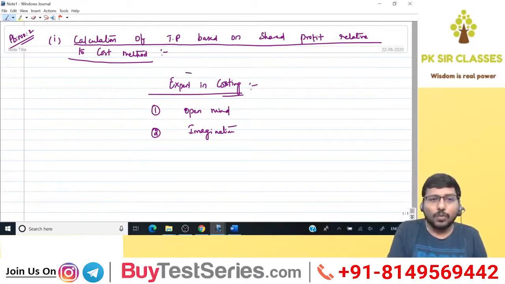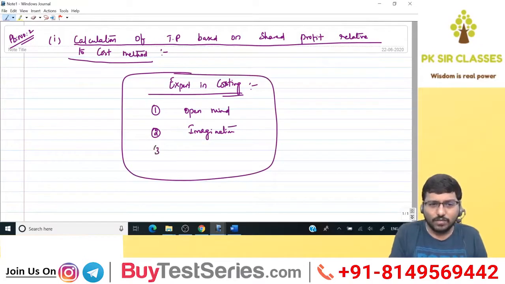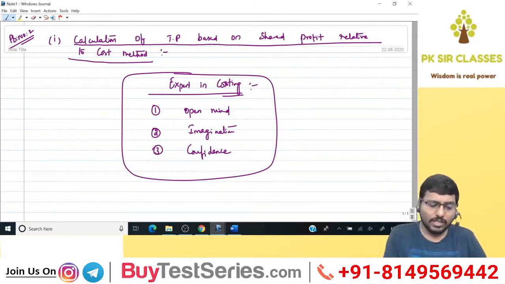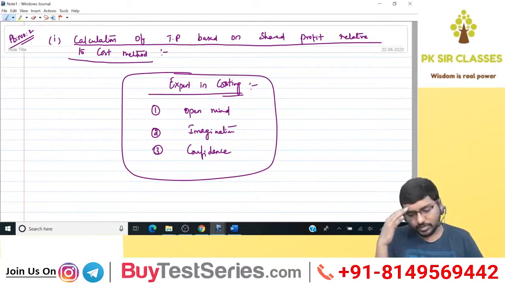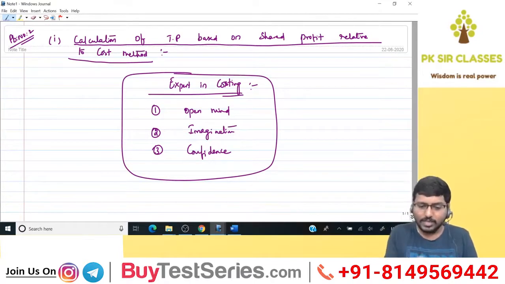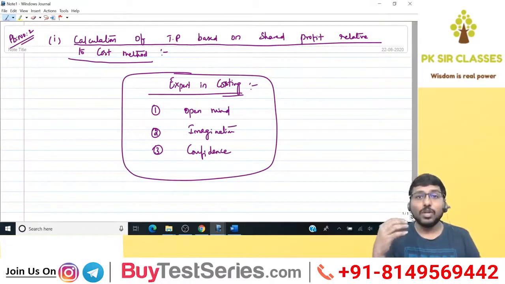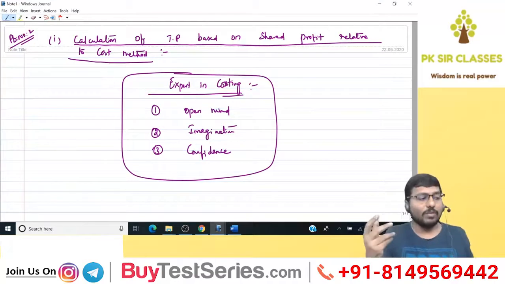Next, the third one is confidence. Many times, many of us feel that we cannot solve a sum which we haven't seen or touched so far. That's a default feeling that everybody has. The moment they see a problem they haven't seen before, the conclusion straight away is that I cannot solve this, and they will not even try. You should not have this sort of mindset. Then you can never become an expert in costing.